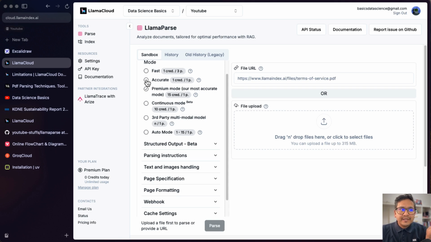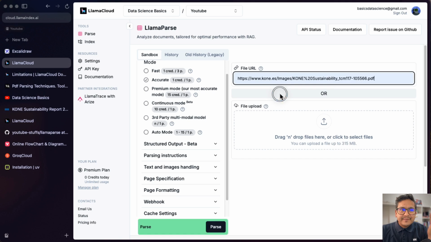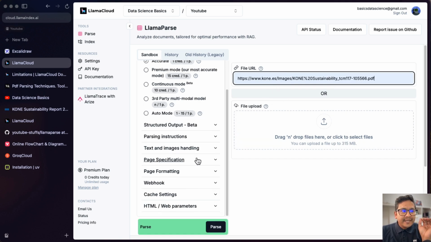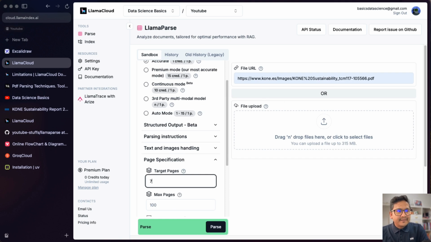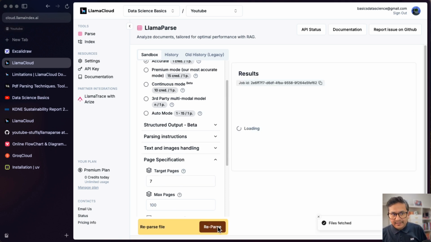But if I go to the accurate mode, and I pass the same URL, then I go to page specification, let's just say 7. This should work. Let's see if it works or not. But you need to be careful, because this one has additional processing to go through in order to parse that. As the PDF has a huge length, probably there is something wrong, because I have faced this issue a couple of times already, that it is not parsing from the URL link, but it will work with the uploaded file. I will check later whether it works with the premium mode.